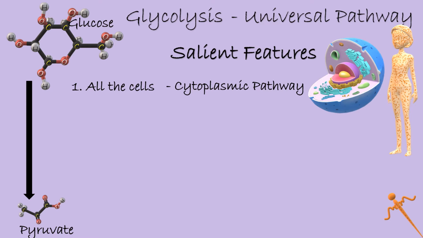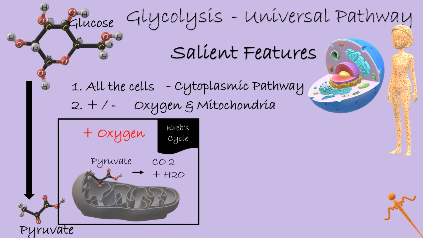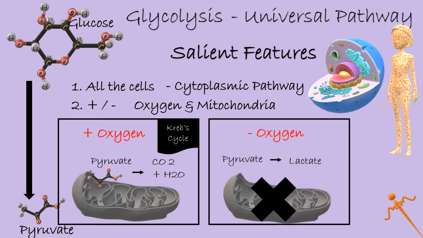Glycolysis occurs in the presence or even the absence of oxygen. So what is the difference? In the presence of oxygen, pyruvate enters the mitochondria and is oxidized to carbon dioxide and water. This cycle is known as the Krebs cycle. In the absence of oxygen, pyruvate is converted to lactate.